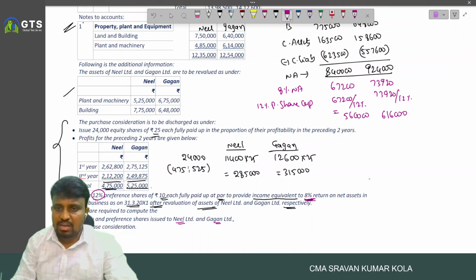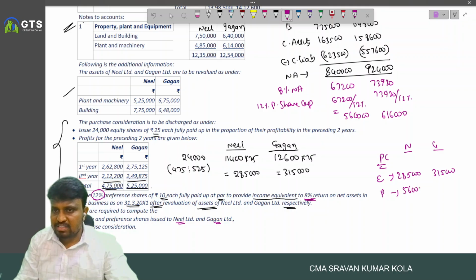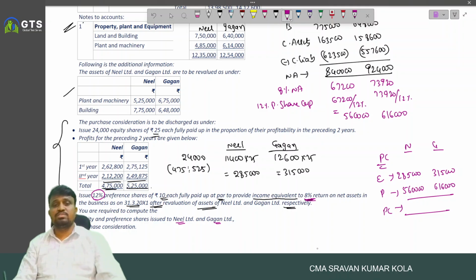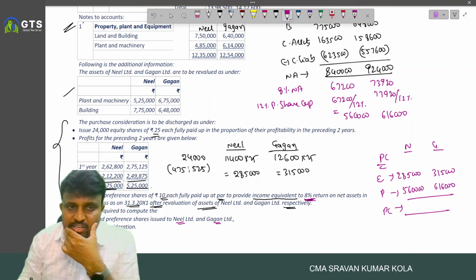What is the purchase consideration? And here the purchase consideration is nothing but, in case of Neil, in case of Gagan, equity shares 2 lakh 85,000, 3 lakh 15,000, and the preference shares 5 lakh 60,000 and 6 lakh 16,000. And this is what the purchase consideration. So this is very, very important.